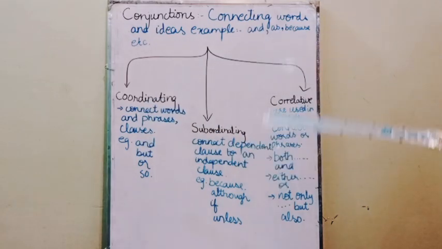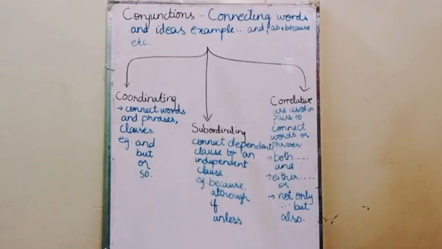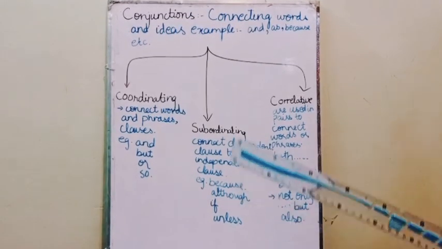If you give me this thing, I will be very happy. Unless: unless and until he says sorry, I am not going to talk to him. These are the examples for subordinating conjunctions.